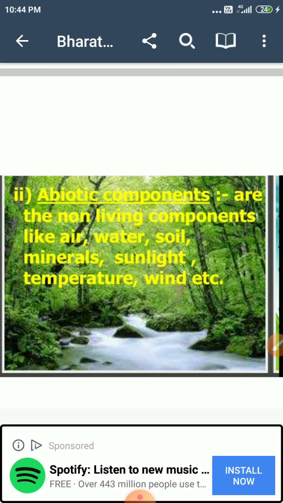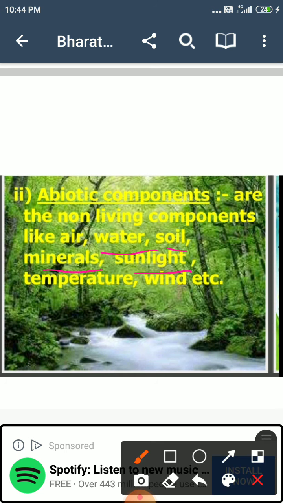Now next is the abiotic component. The abiotic components of an ecosystem include the physical environment like water, soil, minerals, sunlight, temperature, wind. Okay, get it. Along with the inorganic substances like carbon dioxide, nitrogen, oxygen, water, phosphorus, sulfur, sodium, potassium, calcium, and other elements present in them. And the physical and climatic factors like light, temperature, humidity are also considered abiotic components of the ecosystem.